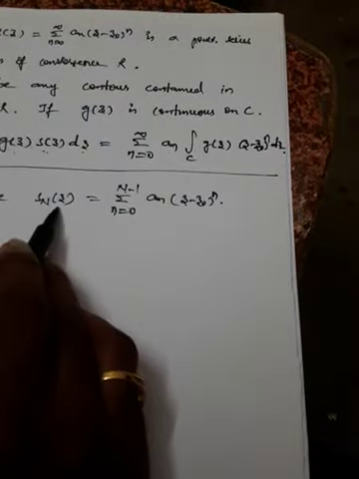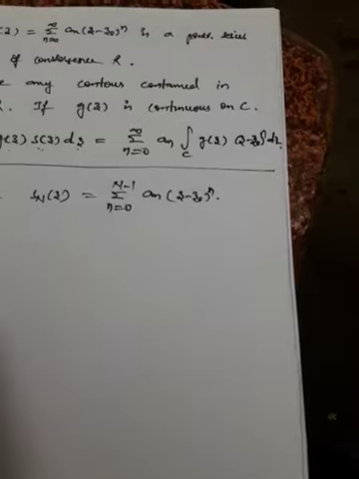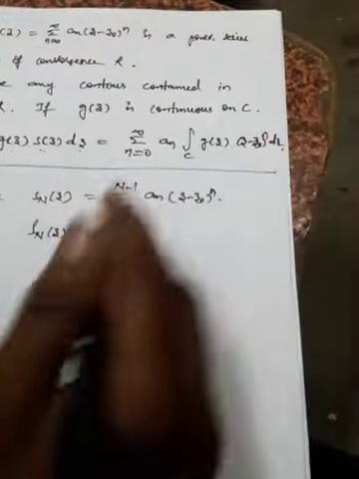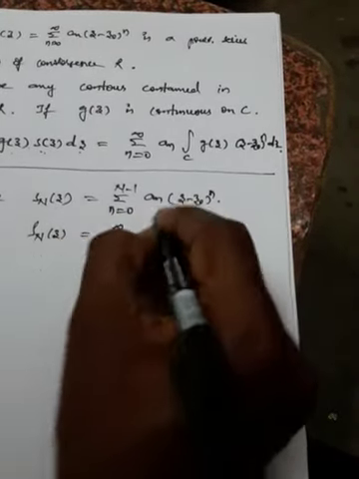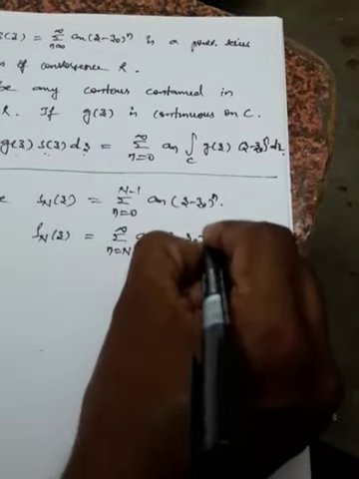As you know already, S n of z is the sum of terms from 0 to n minus 1 in the power series, and rho n of z is the same thing after n minus 1 terms, summation n equal to n to infinity a n z minus z naught whole power n.